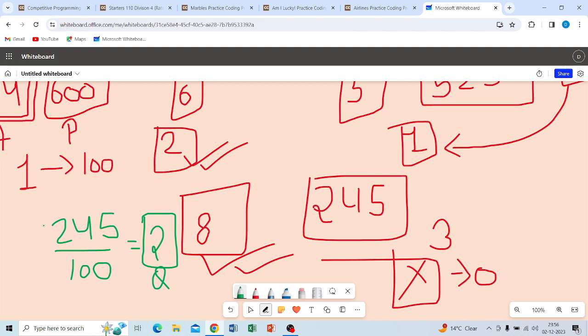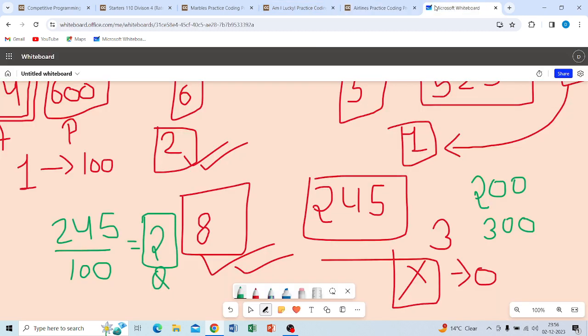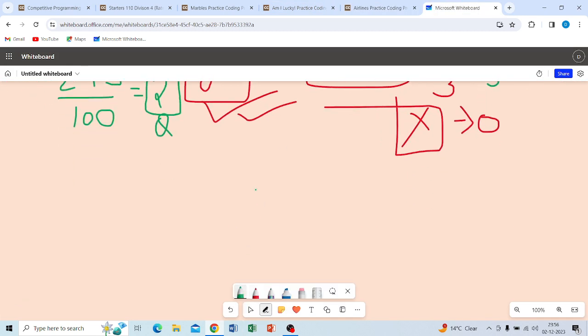The number of passengers is divisible by 100, meaning there are 200 or 300 people. At that time we simply take purchasing aircraft minus x. Suppose, I'm again explaining, I have only 200 people and the aircraft is only one.